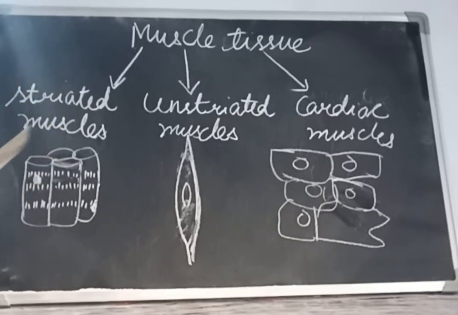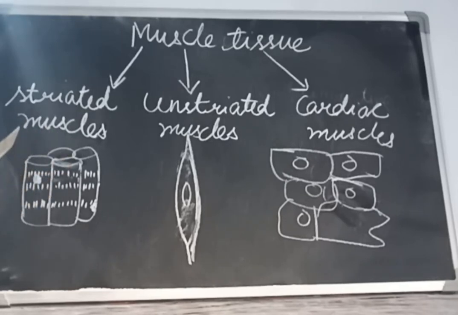These contain strips of dark and light bands, and they are uninucleated, meaning one nucleus is present in them. And these muscles form a total of 50% of the body weight.